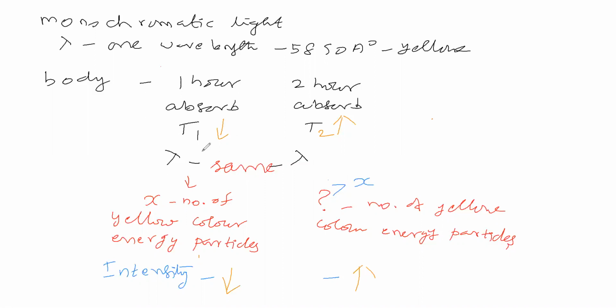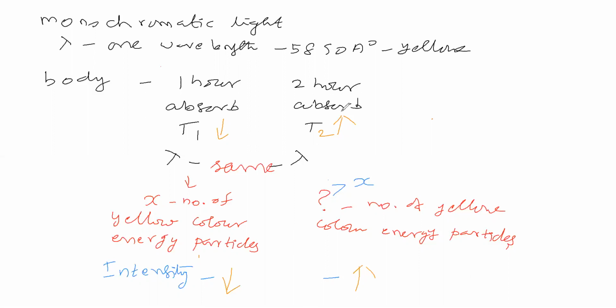Suppose here the body is absorbing 400 angstrom, then here also the body will absorb 400 angstrom, isn't it? So what are the wavelengths absorbed by the body here? Almost the same wavelengths as absorbed by the body here. That much difference will not be there. Practically we feel this, isn't it, sir?